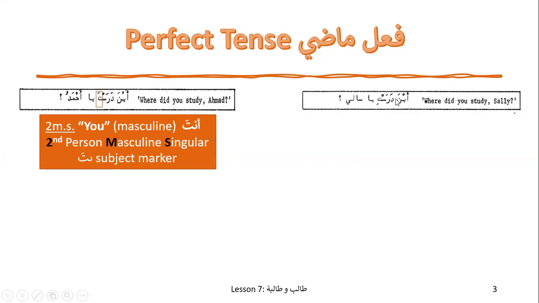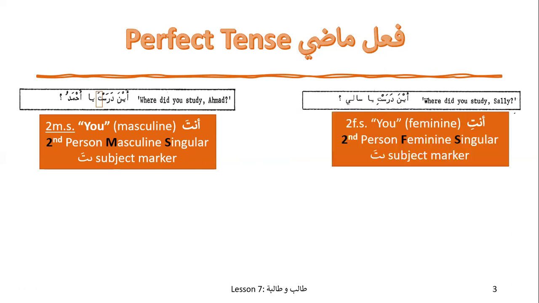Over here, if you see Aina darasti ya Sally, where did you study, Sally? Second person feminine singular, which is anti, so this subject marker, when you see it with past tense, with fi'l madi, will represent you in feminine form.